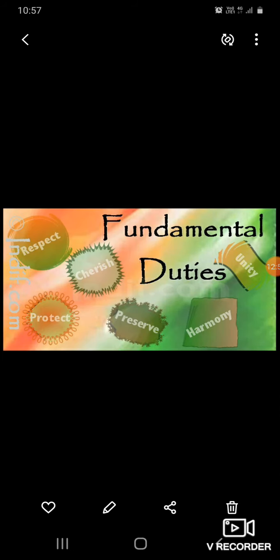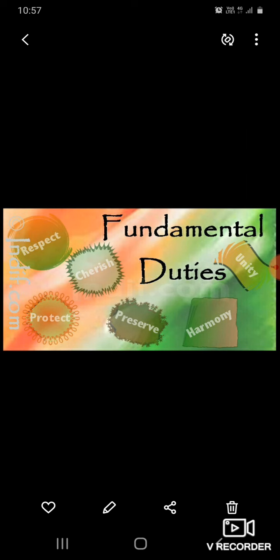Next one is fundamental duties. Fundamental rights and duties are the two sides of the same coin. Just as both sides of a coin are very important, in our Constitution we get fundamental rights, and we also have fundamental duties, which means our responsibility. The responsibility of an individual to his country is known as duty. Each and every individual of the country has some duty towards their country.